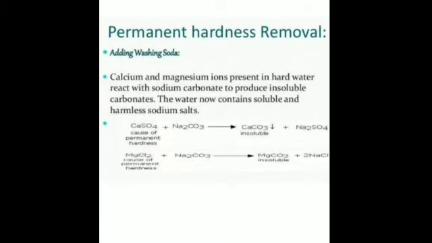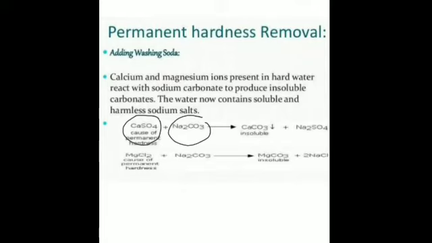Now I have told you that permanent hardness is caused by what? It is caused by the calcium and magnesium chlorides and sulfates dissolved in it. Is that clear? Now here, instead of calcium bicarbonate as in temporary hard water, we have magnesium sulfate or calcium sulfate or magnesium chloride and calcium chloride. Is that clear? So we can add washing soda to it.